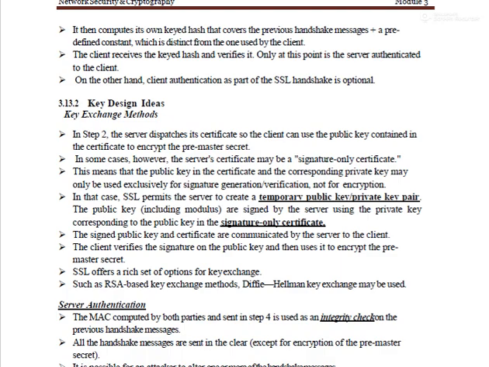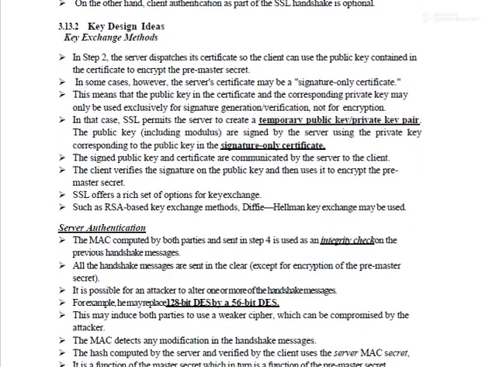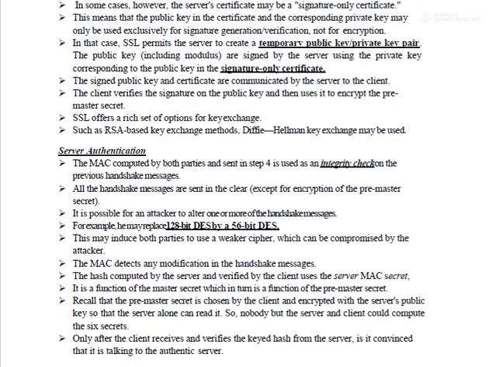Then next, server authentication, where the server will authenticate, using a message authentication code for the integrity check. It uses the DES algorithm by generating DES keys. So with secret key cryptography, they exchange the same key between the server and the client. This one is for server authentication. These are all the things happening in the SSL handshake protocol.